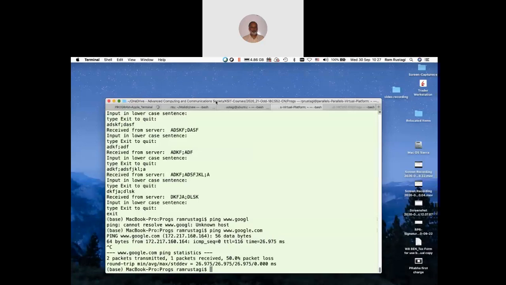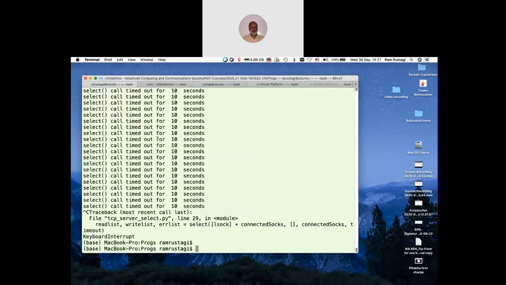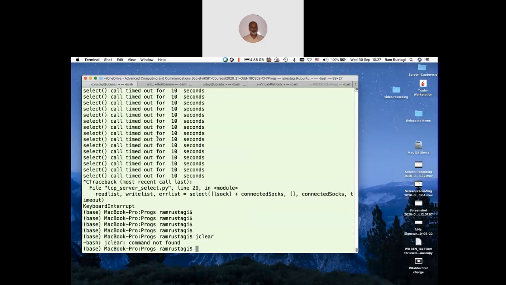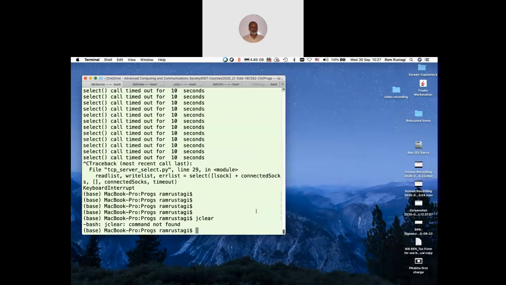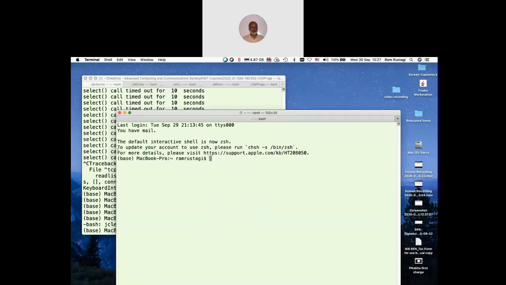So let me open two terminals. I'll open one that I want to work as a client. Let me open another window, which I can say is my server.